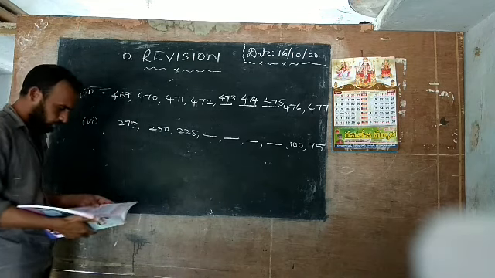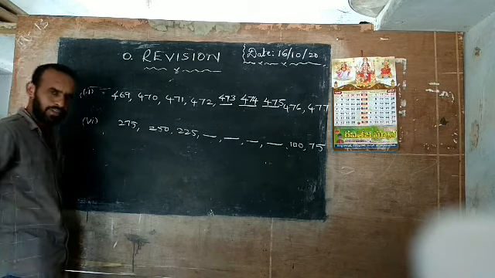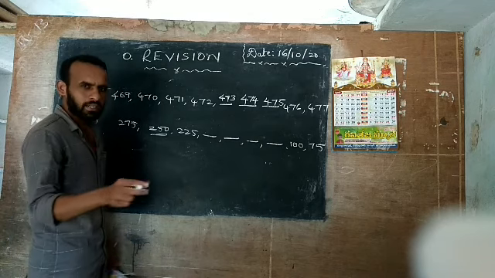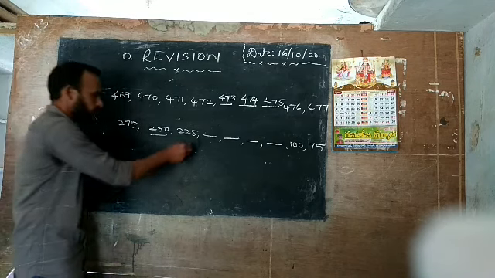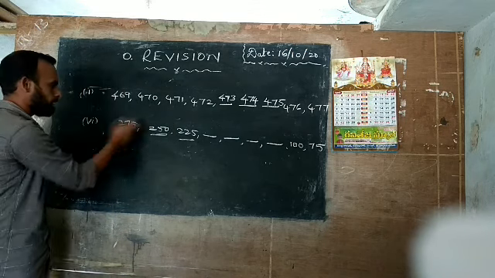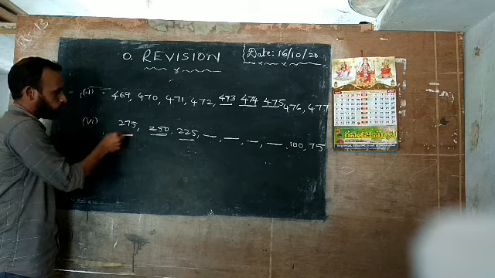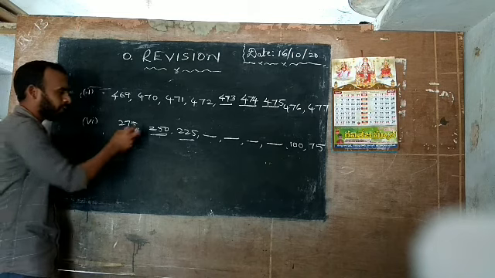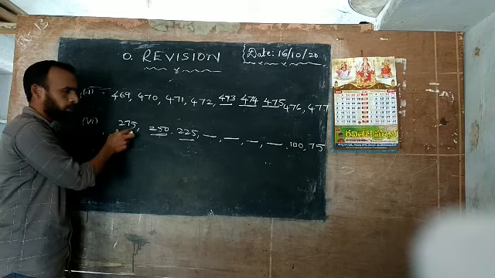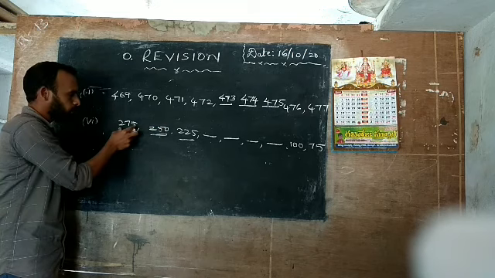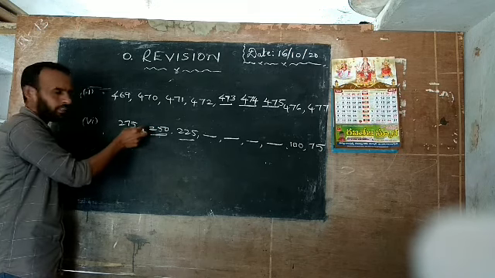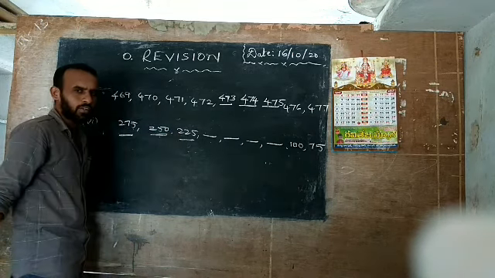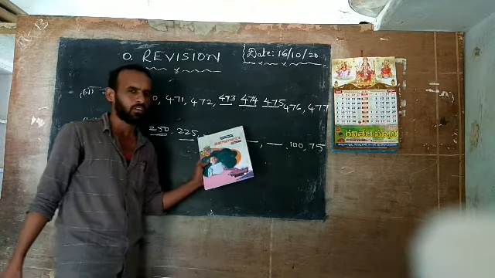Now come to the sixth question. Here 275 is given and the next number, 250. If you do not understand, okay, just focus on the blackboard. Now explain. Here 225 is given. So what is the difference between these three numbers? First we take these two numbers. 275 is given here, and 250 here. What is the difference? Subtract 250 from 275. How much is the difference here? 25. And here also, the difference from 250 is 25. So here also you write less than 25.